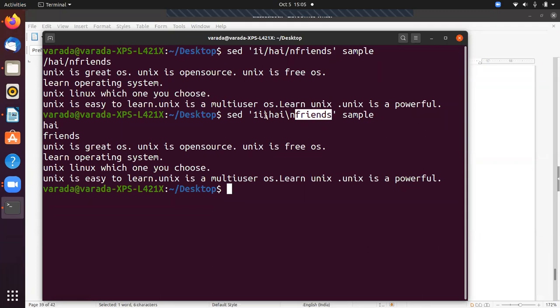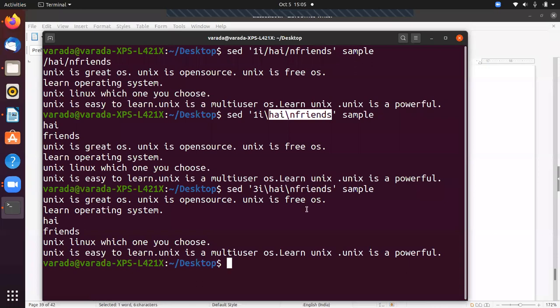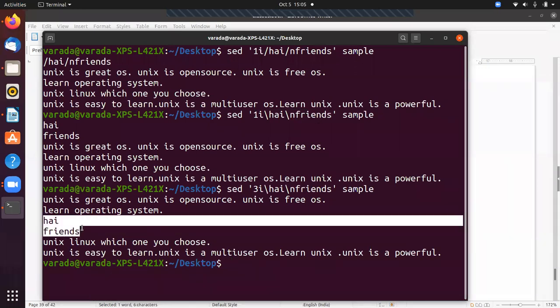For example, I want to insert hi and friends as the third and fourth line. Then sed single quotation. What is the starting line? Third line. After that hi\nfriends, and the file name is sample. Now if you observe, hi and friends are the third and fourth line.